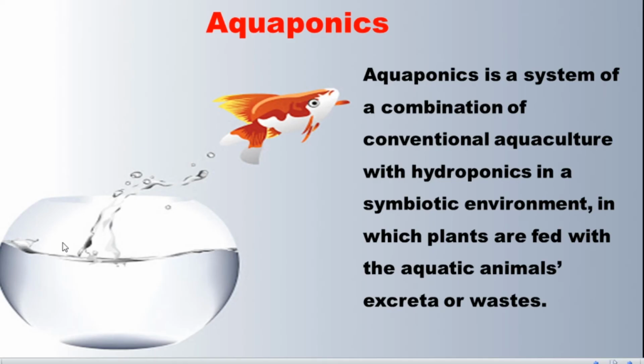So you have to write that aquaponic is a system of combination of conventional aquaculture with hydroponic in a symbiotic environment in which plants are fed with the aquatic animals' excreta and wastes. It may ask us two more questions here, which you have to be able to write.